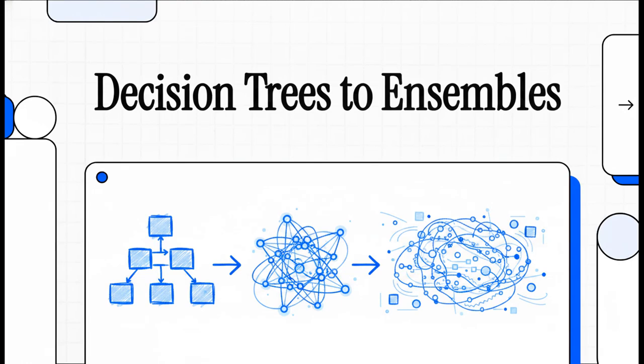Okay, let's dive right into this explainer. Today we're going on a seriously fascinating journey, straight into the mind of artificial intelligence. We are going to explore exactly how AI scales up its intelligence, evolving from simple rule-based decision mechanisms to these massive, collaborative meta-organisms that power the most advanced predictive models in the world today. If you've ever wondered how raw data translates into highly accurate predictions, well, you're definitely in the right place.